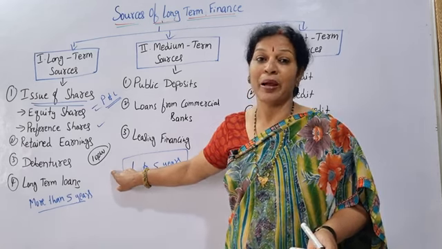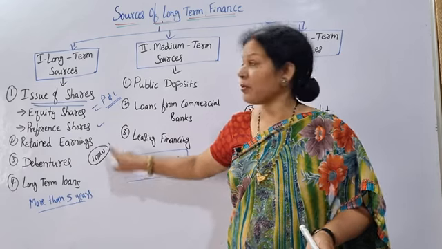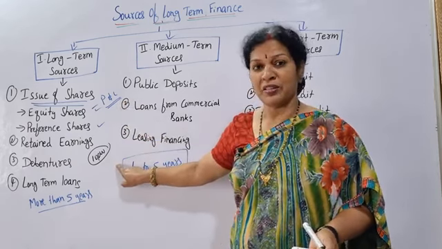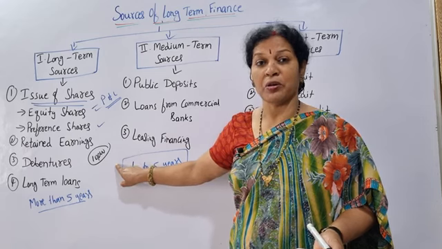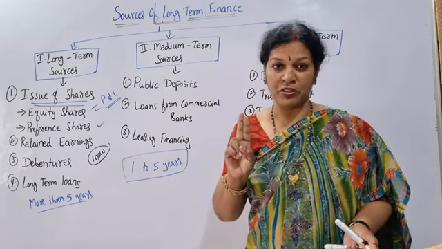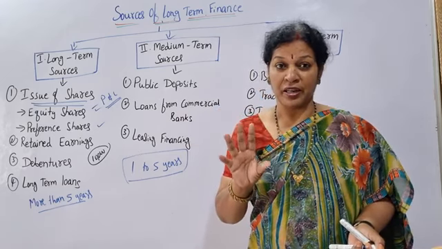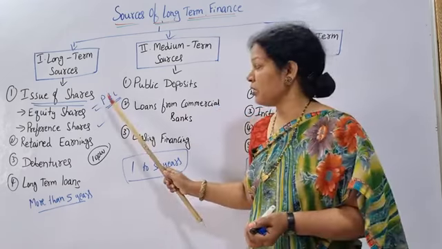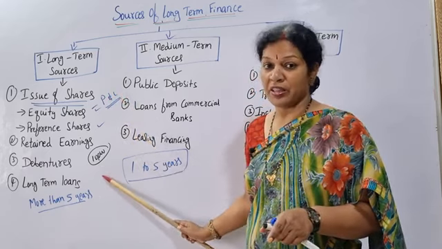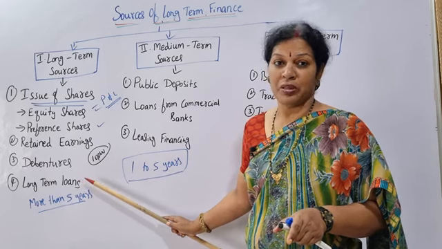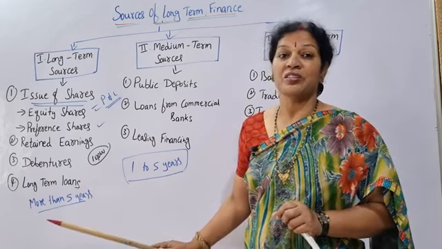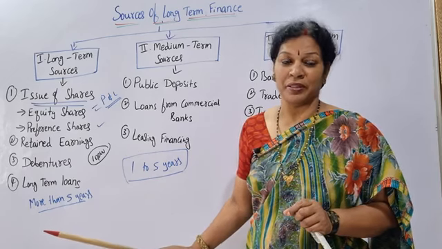I may not get back this 10,000 also. Profits or losses I am going to share, and if the company is under huge loss, I am not going to get back the 10,000. So these are the main two features of equity shareholders. Equity shareholders are the true owners because they share the profits and losses. If the company is under more loss, they may not even get back their share amount. That is why we call them the true owners of the company.